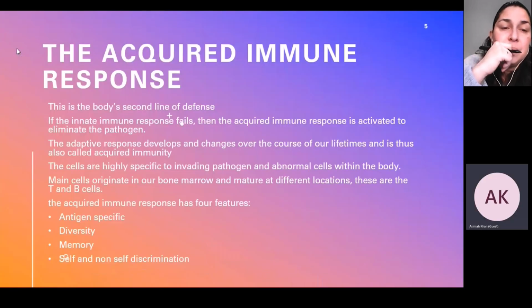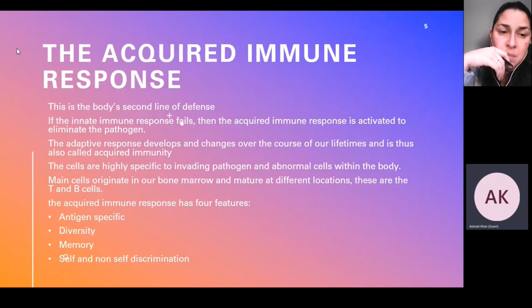The specific immunity is the second line of defense. It is initiated if the non-specific innate immune system is unable to combat the invading pathogen. The adaptive response develops and changes over the course of our lifetimes, and that's why it's called the acquired immunity. The cells and proteins of the adaptive immune response are highly specific for invading pathogens and abnormal cells within the body.